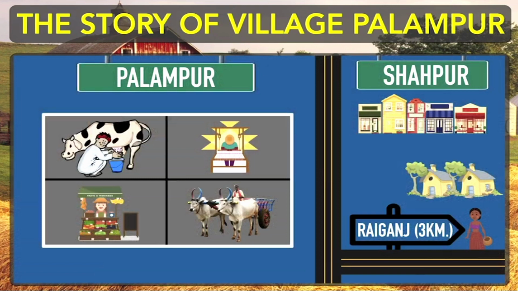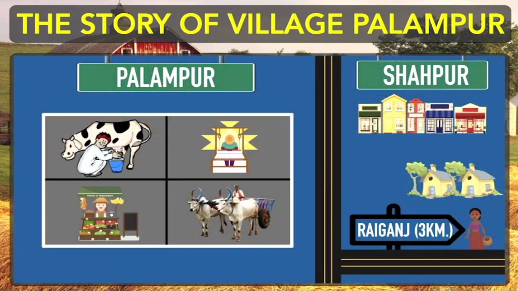So I mean to say that people in village Palampur were also engaged in some kinds of activities other than farm activities. So these are non-farm activities. Among them, first we'll talk about dairy farming. Some people were engaged in rearing cattle and producing milk, and they used to collect the milk and sell it in the nearby town Shahpur for earning some amount of money for managing their daily expenses.